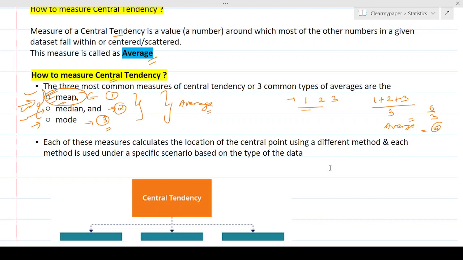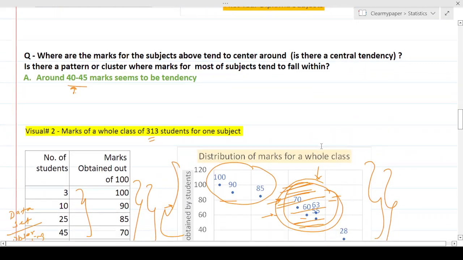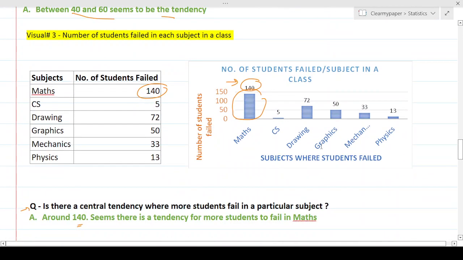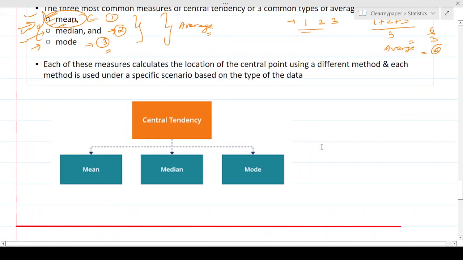There are some instances where you want to apply mean because that makes sense. There are some instances where you want to apply median because that makes sense. And there are some instances where you want to apply mode, and that makes sense. And we'll talk about each one of them using the same 3 examples. And there is a reason I took these 3 examples, because each one of them will tie back to one of these measures that we're talking about, and that will help.